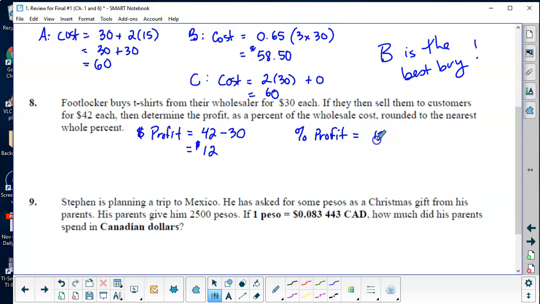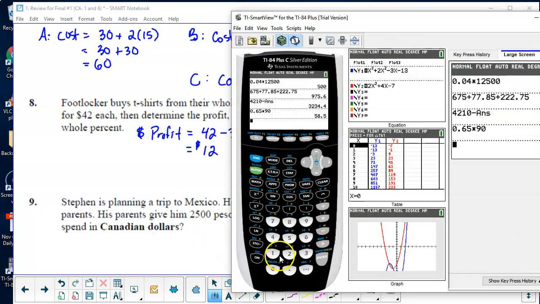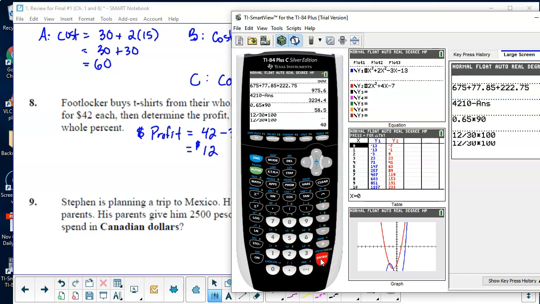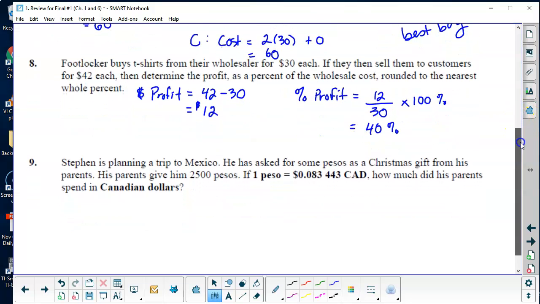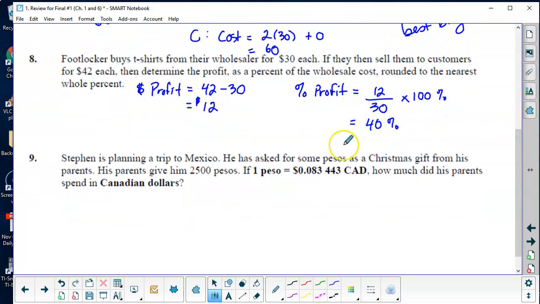And that's going to be 12 divided by the wholesale cost and times by 100, the percent symbol. Okay, so 12 divided by 30 times 100 is 40%. Okay, 40% profit. As I said, that has to be used to pay for the running of the store, but initially it would be 40%.